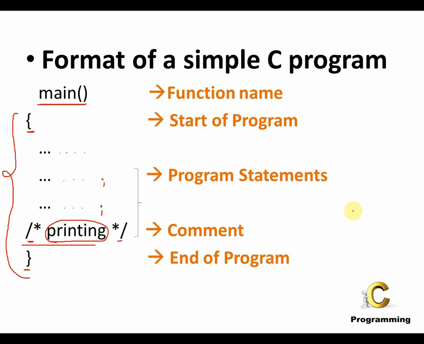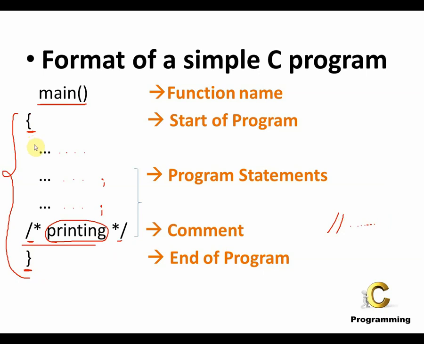We can also write comment statements by using slash. So two slashes. Whatever we write after the two slashes would be considered as a comment. So these are two ways of writing comment statements. Now the end of the program you see over here is denoted by the closing curly brace. So it's very important to put the curly brace to denote the start and the end of a C program.